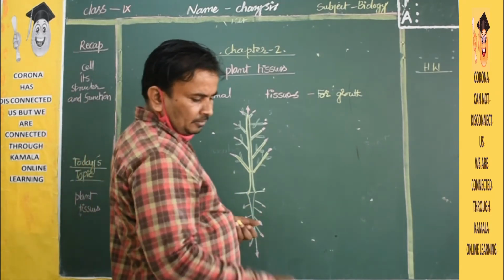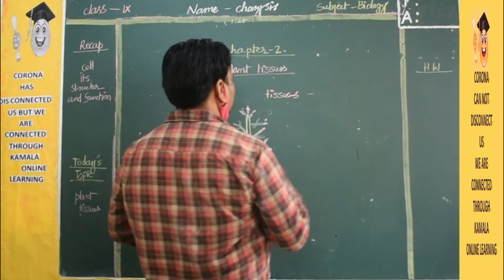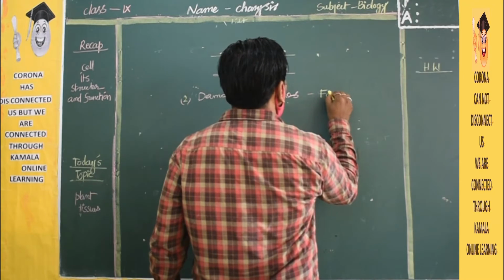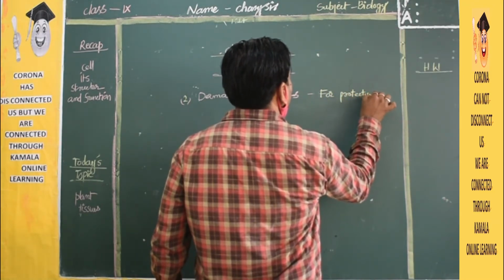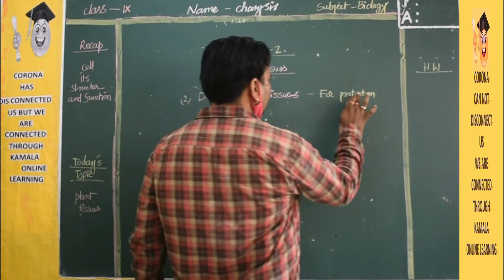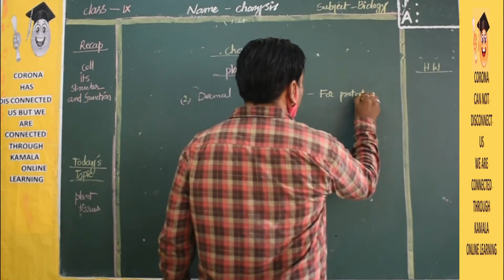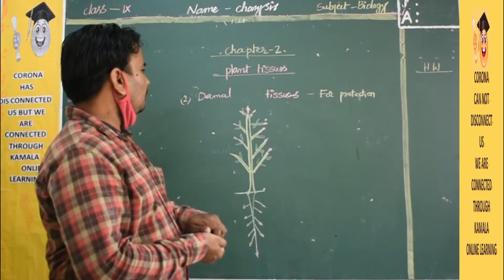What is the use of the dermal tissue? It will protect the plant. Dermal tissue is for protection. It is used for protection. Yes or no? So it will protect the plant.